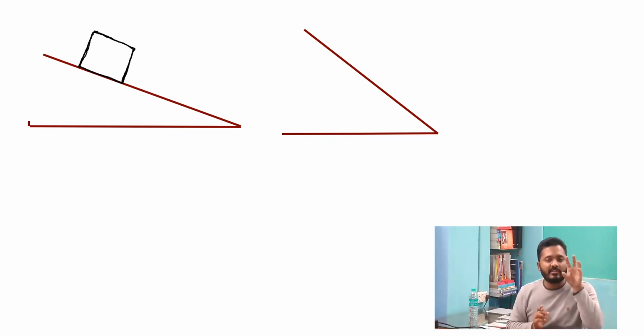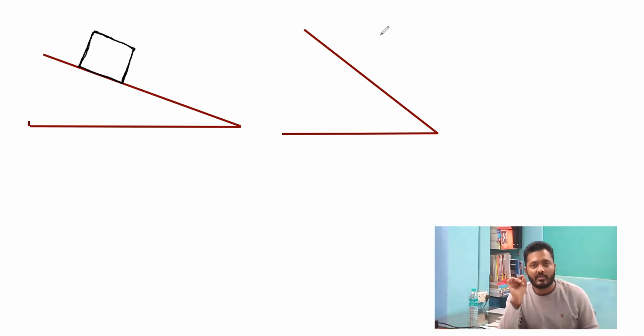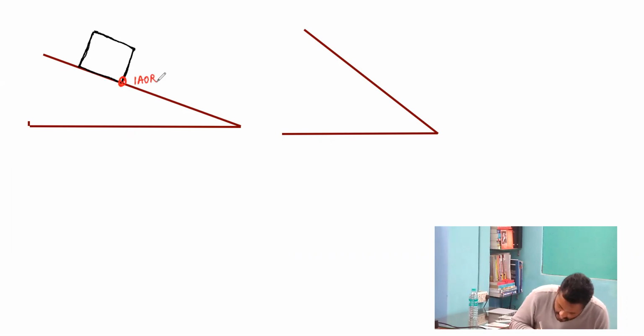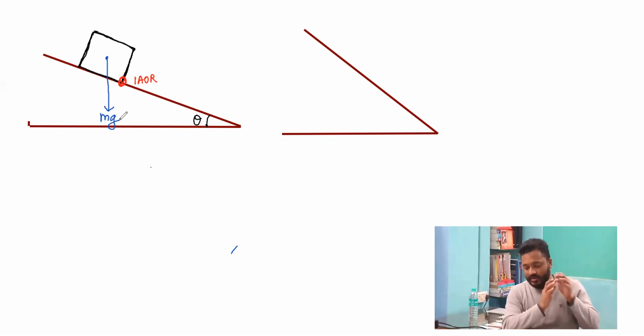If we mark the instantaneous axis of rotation, the surface being sufficiently rough, this becomes the instantaneous axis of rotation. At any angle which is not the angle at which toppling is going to take place, the weight mg is going to act towards the left of the instantaneous axis of rotation. As a result, toppling will not be possible because of its own weight.